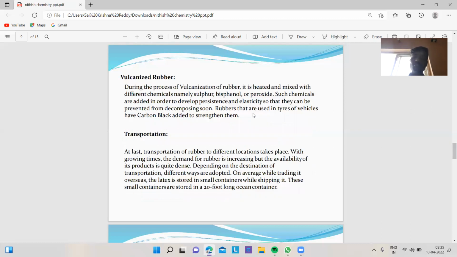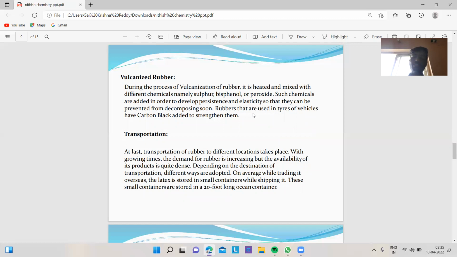Vulcanized rubber. During the process of vulcanization of rubber, it is heated and mixed with different chemicals, namely sulfur, bisphenol, or peroxide. Such chemicals are added in order to develop resistance and elasticity so that it can be prevented from decomposing soon. Rubbers that are used in tires of vehicles have carbon black added to strengthen them.